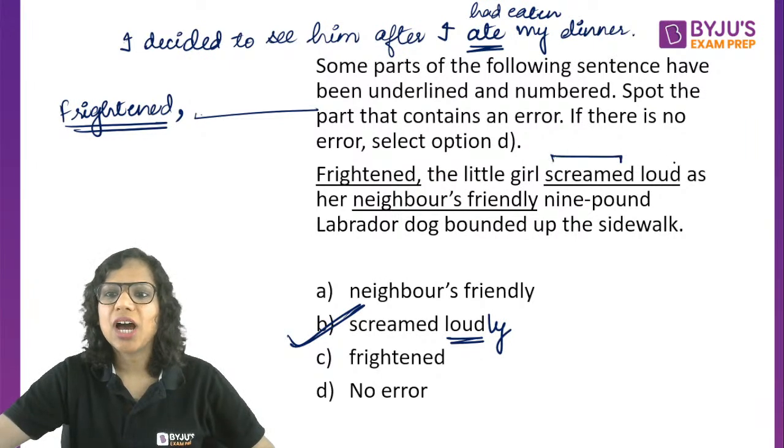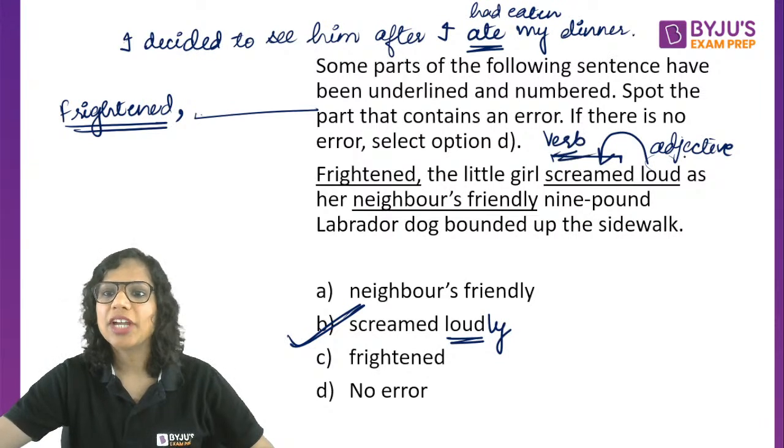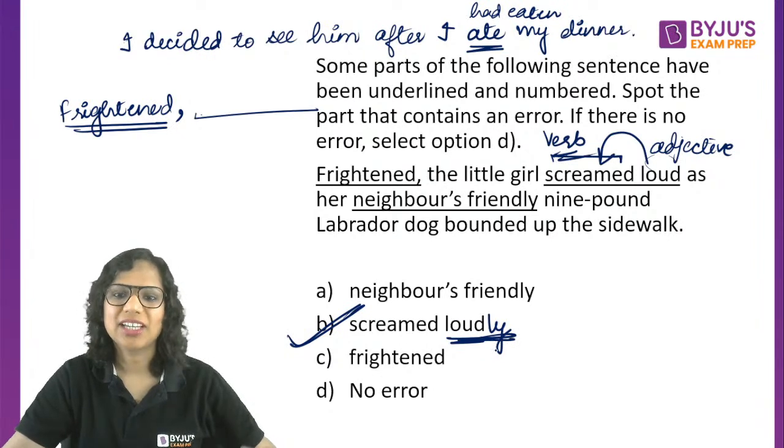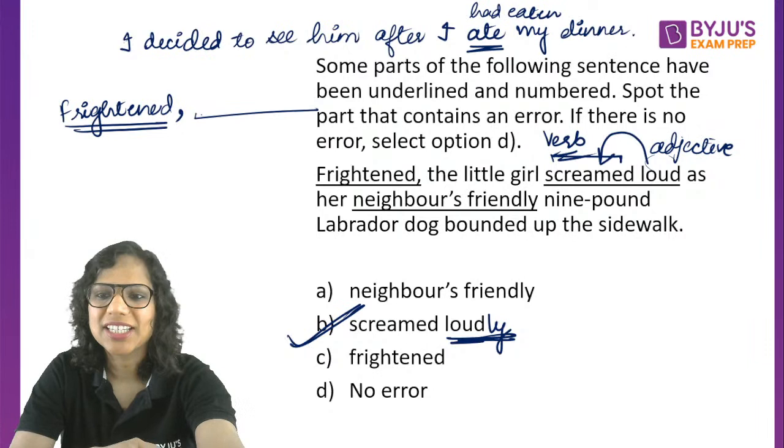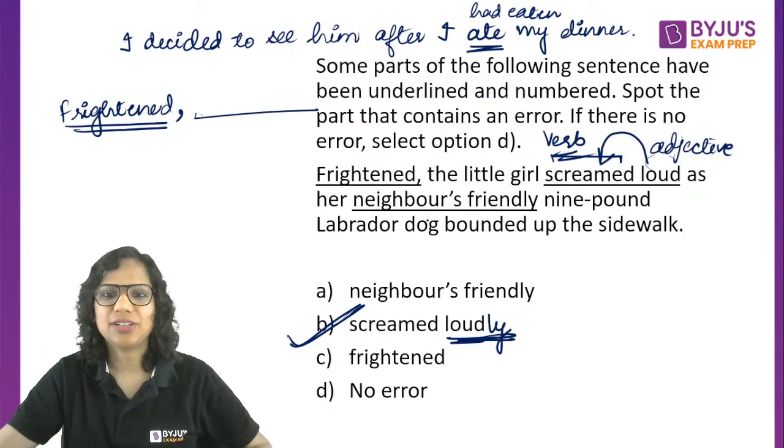Loud is an adjective, but this loud here is not describing any noun. It is describing an action, a verb. So I do not need an adjective here. I need an adverb, loudly. Right? Words that describe verbs are called adverbs. So screamed loudly. B has an error.